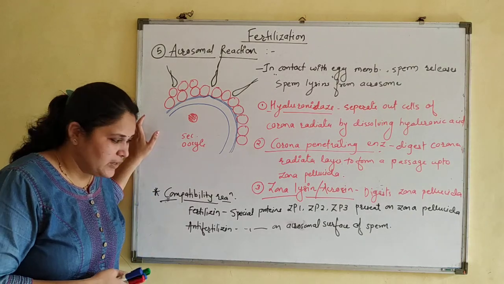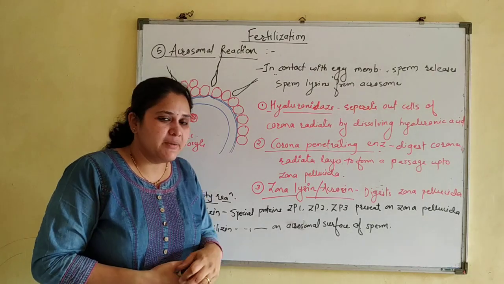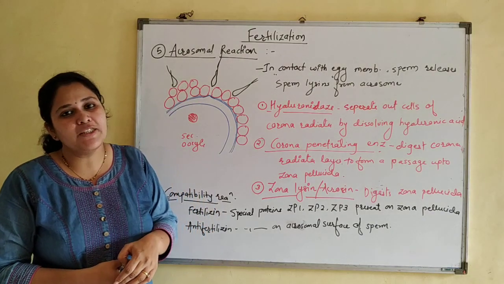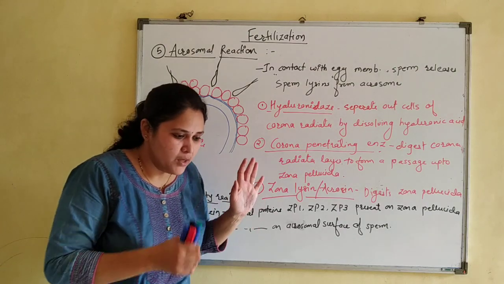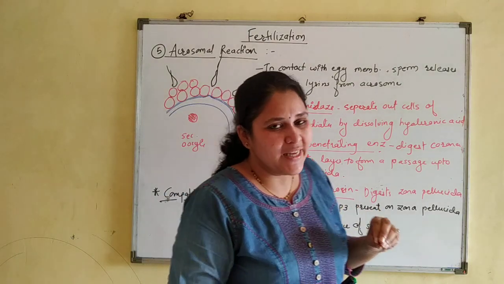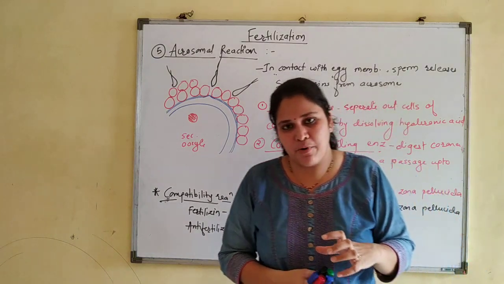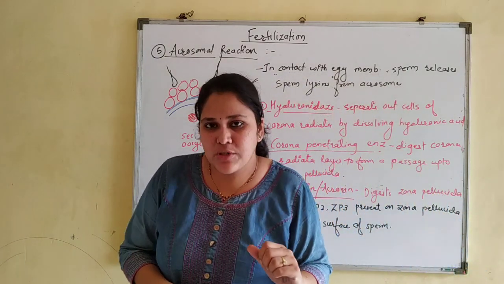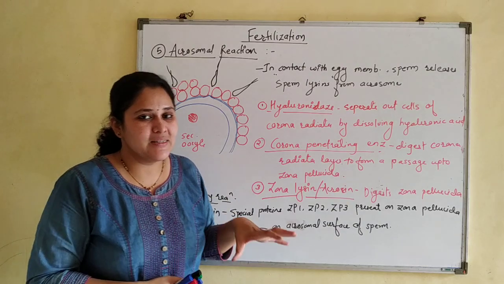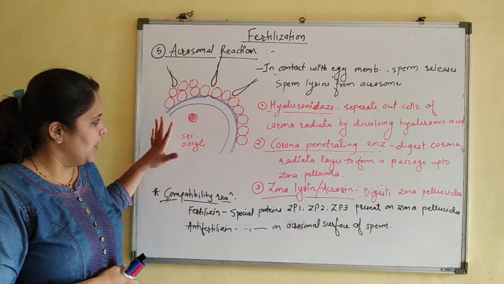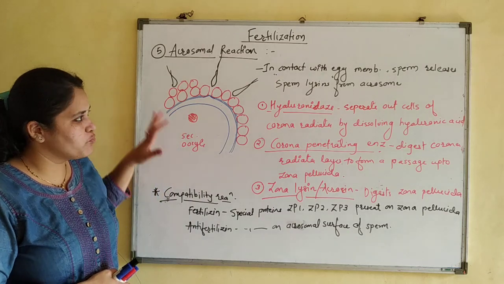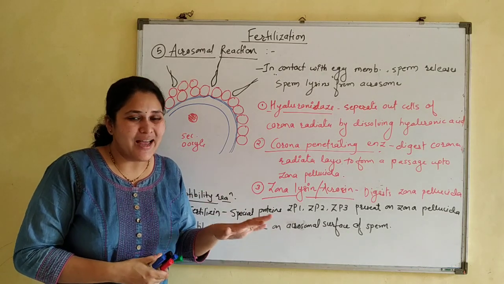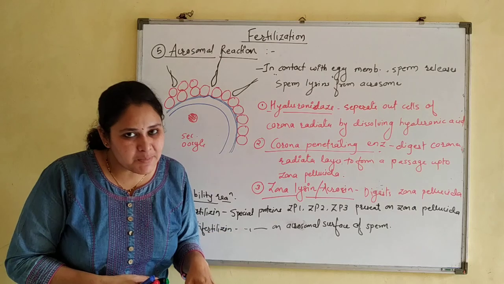Next we will see there is a special mechanism by which polyspermy can be prevented. Polyspermy means what? It is the entry of more than one sperm in the secondary oocyte. So to prevent that, some changes take place in the secondary oocyte. So that we will see after this. The next point we will discuss is how to block the polyspermy.